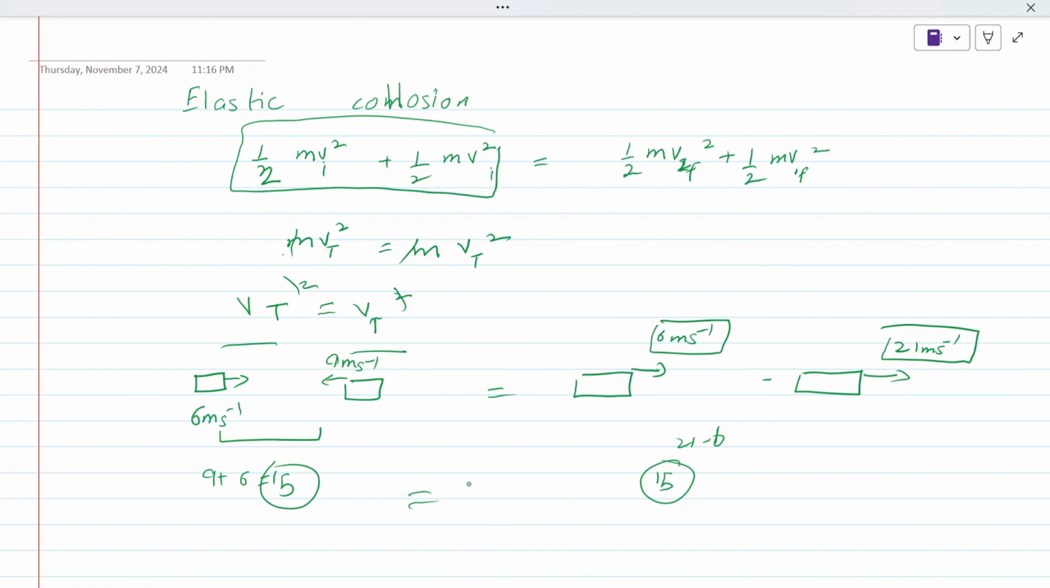Let me give some other examples as well. The question for you guys, consider this. There are two balls. One is moving with u1, the other is moving with u2. They collide with each other. This one is moving with v1. This one is moving with v2. I am saying that this collision is elastic.